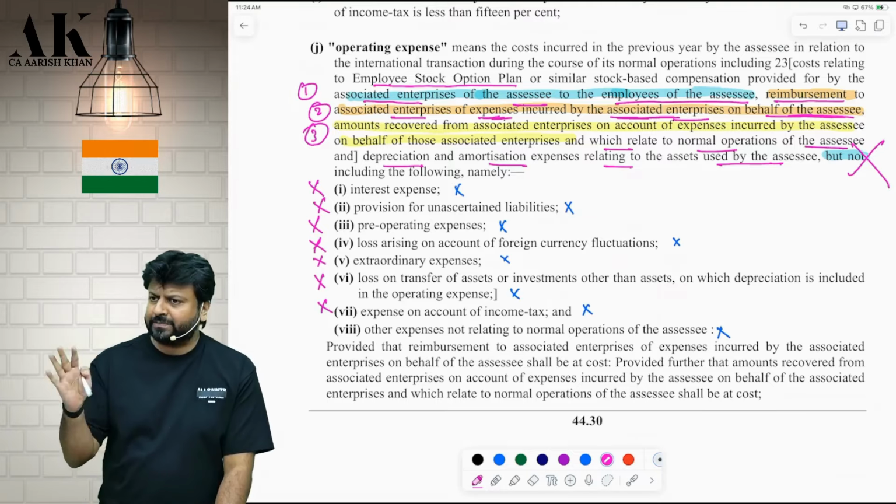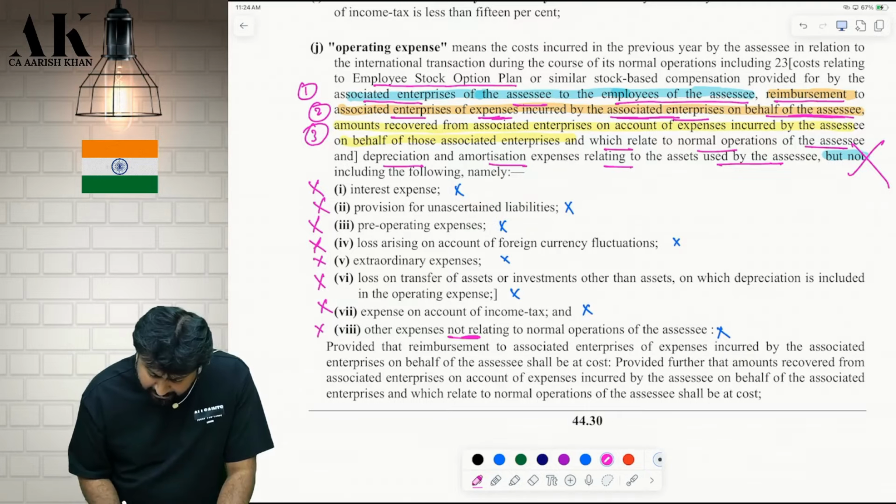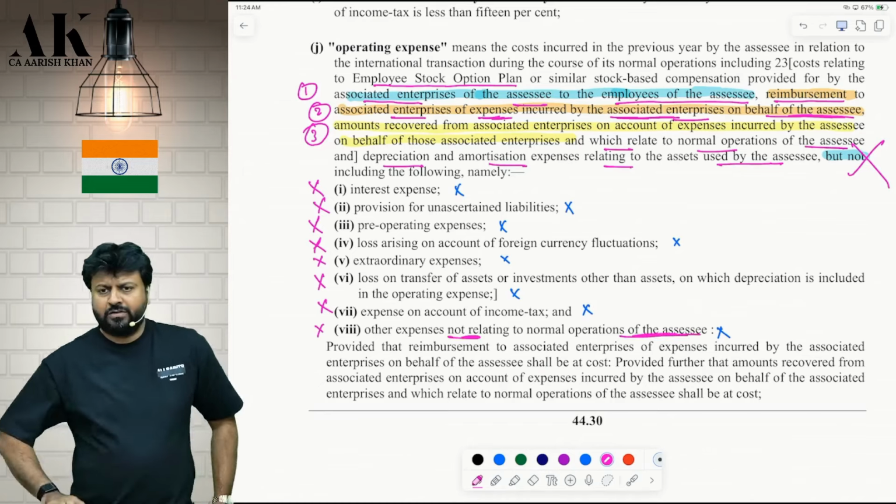Don't take income tax expense. Okay, don't take income tax in the denominator. Don't take other expenses not relating to what? Normal business operation.